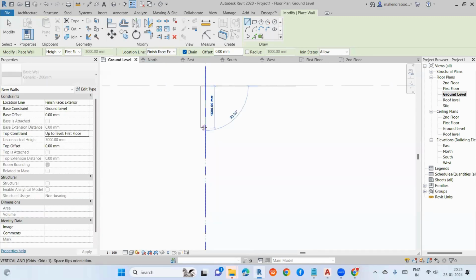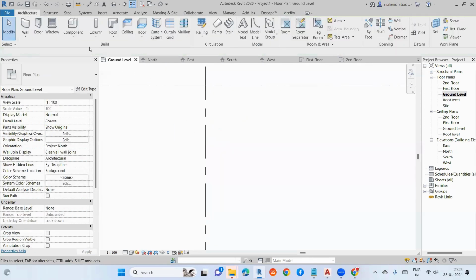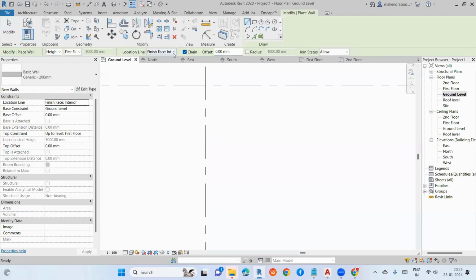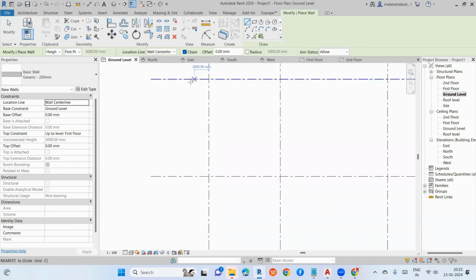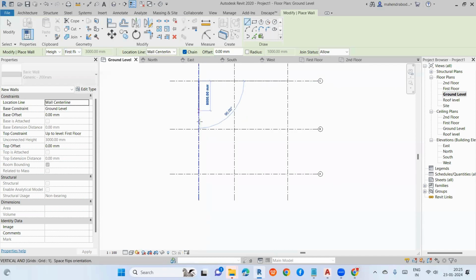This is exterior. You can see it, finish face exterior, finish face interior. Okay. So I will take wall center line only. Okay, see, when I change from ground floor to first floor, automatically the level will take 3 meters. You can see here. Okay. So I'll draw my wall here.